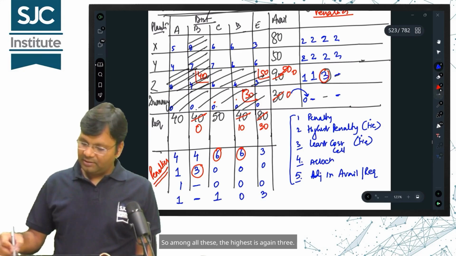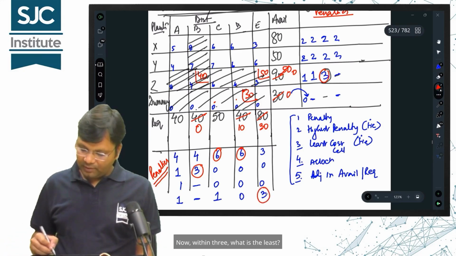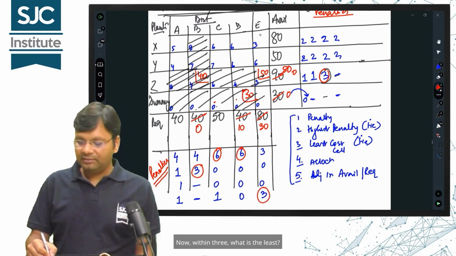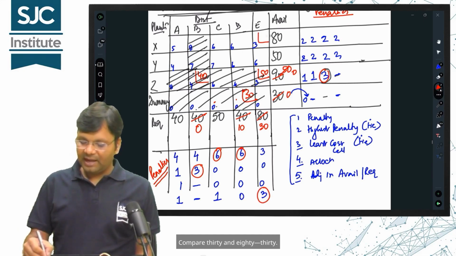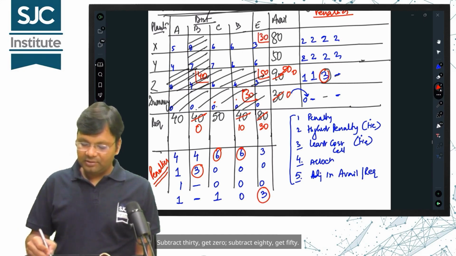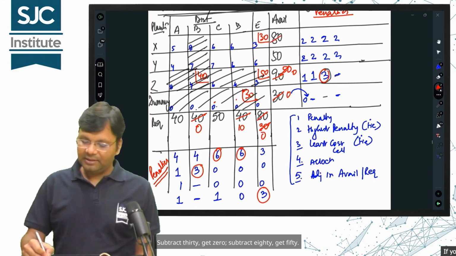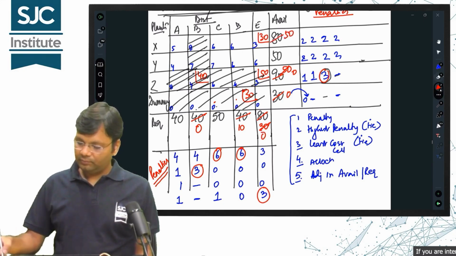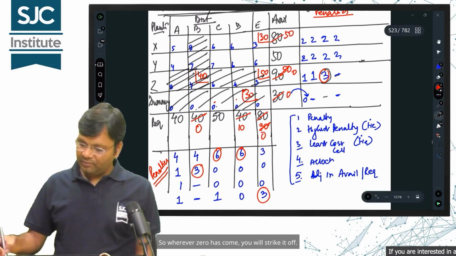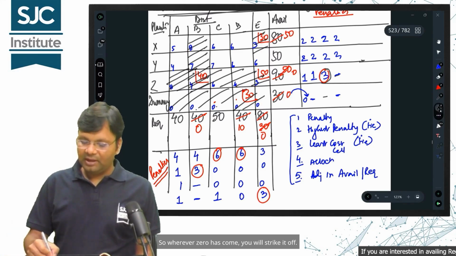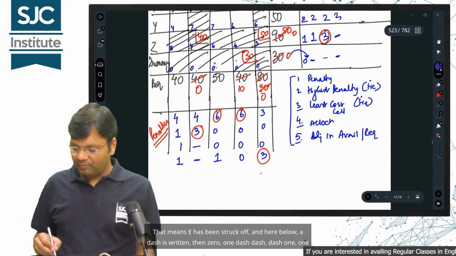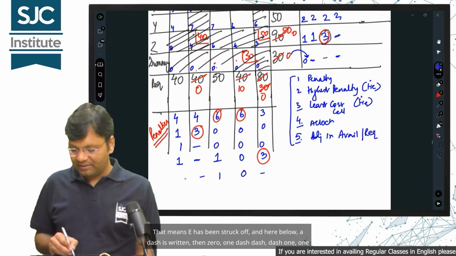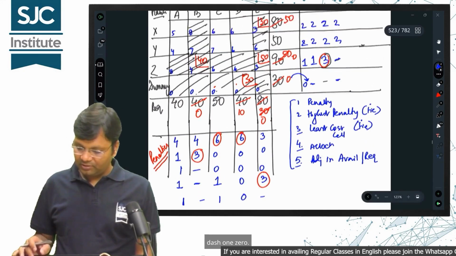So among all these, the highest is again 3. Now, within 3, what is the least? 3. How much can go on 3? Compare 30 and 80, 30. Subtract 30, get 0. Subtract 80, get 50. So wherever 0 has come, you will strike it off. That means it has been struck off, and here below, a dash is written, then 0, 1 dash dash, dash 1, 1 dash 1 0.